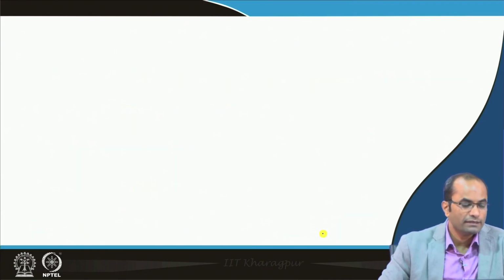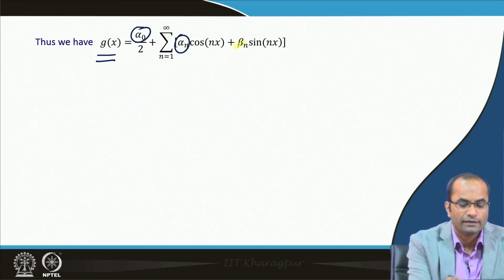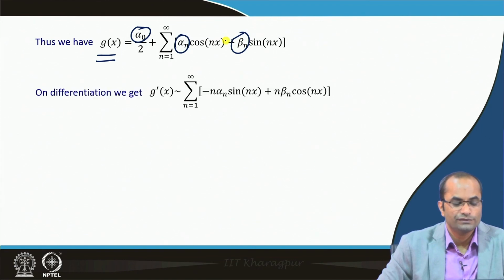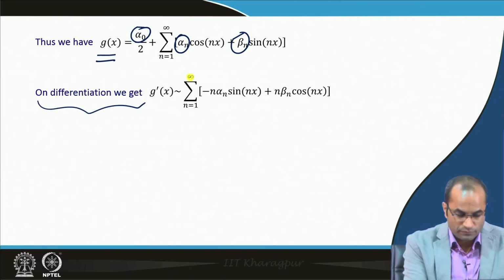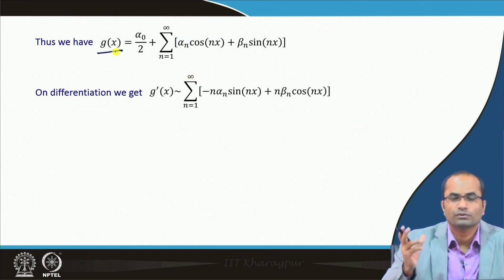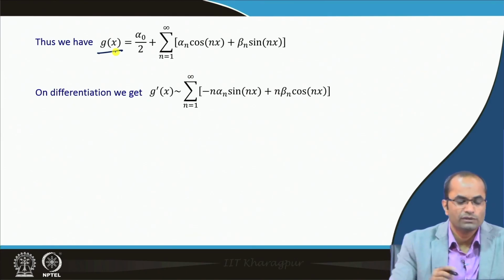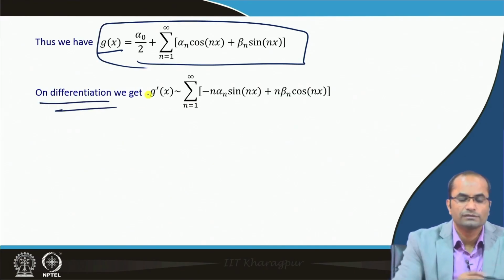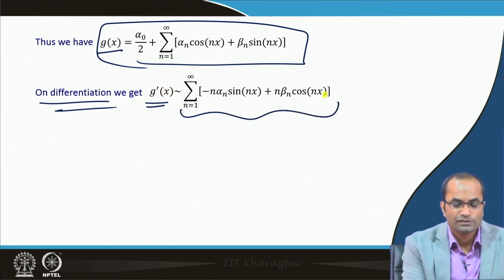Anyway, we will now write the Fourier series for g. We have taken alpha naught, alpha n and beta n as the new coefficients, the Fourier coefficients of g. As discussed before, because g is continuous and it also has equal values at the endpoints, we can differentiate this series. We are using the earlier result on differentiation, so we can write down the Fourier series of g prime just by differentiating this series.